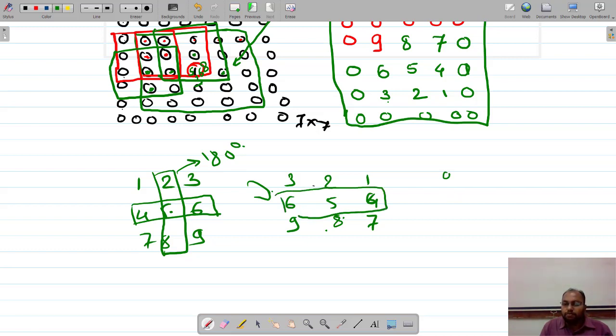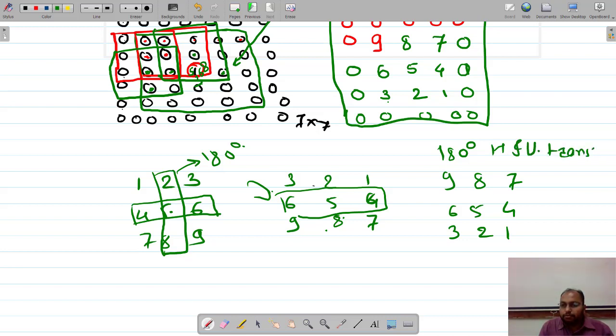Therefore 9 8 7, then 6 5 4, and then 3 2 1. This is the 180-degree horizontal and vertical transformed mask for convolution.